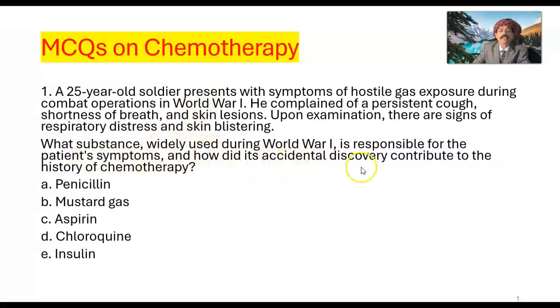What is that substance widely used during World War I, responsible for patient symptoms like this? How did its accidental discovery contribute to the history of chemotherapy? Answer is mustard gas. B is the answer. Mustard gas.